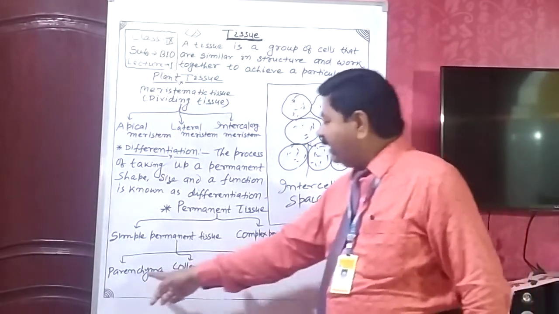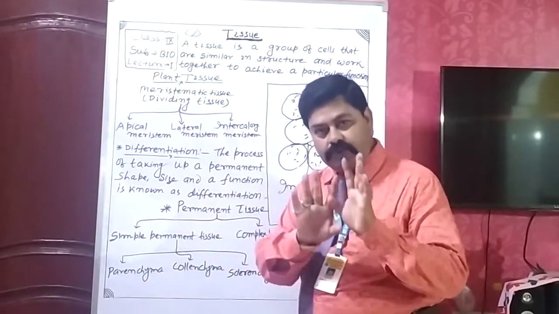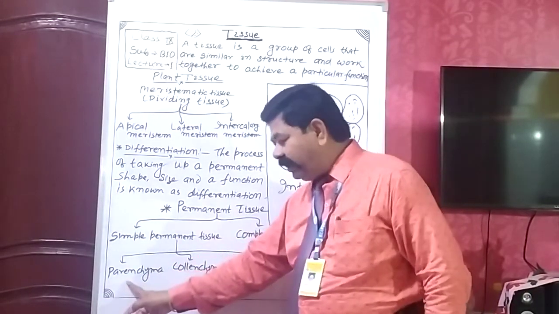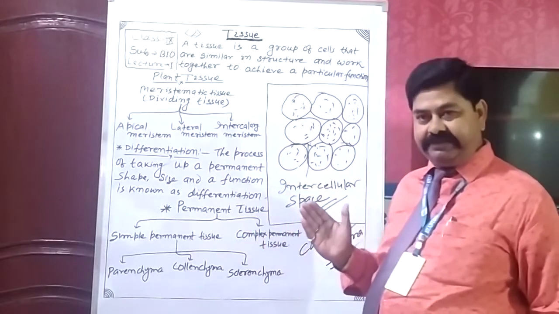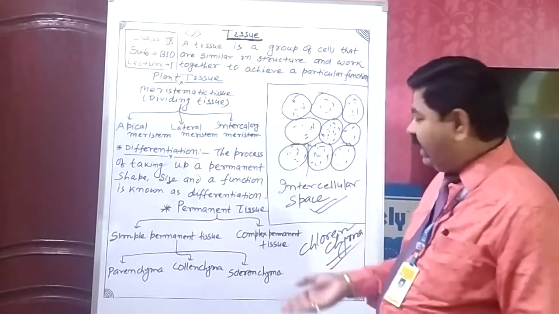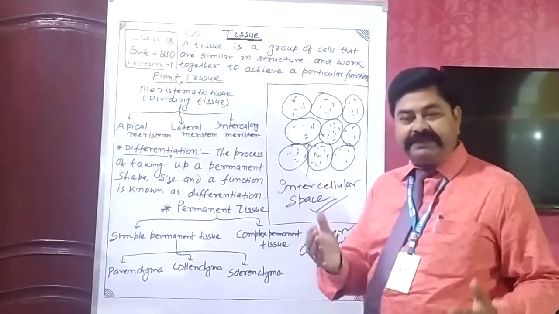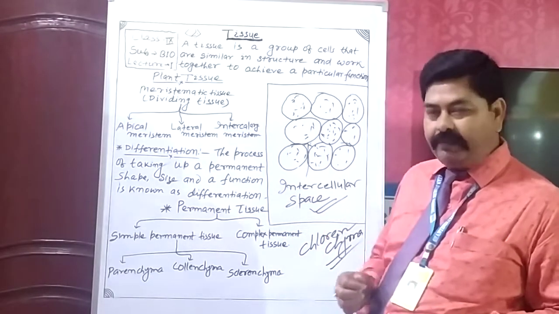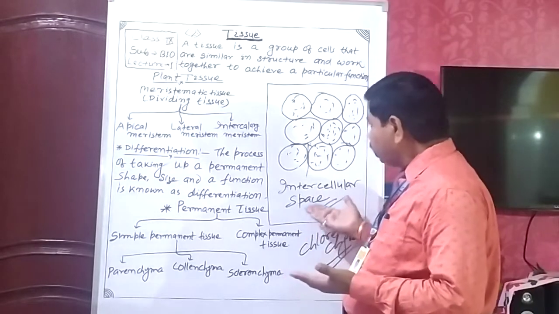So parenchyma is divided into two types: chlorenchyma, responsible for photosynthesis, and aerenchyma, which helps in buoyancy of the plant parts.